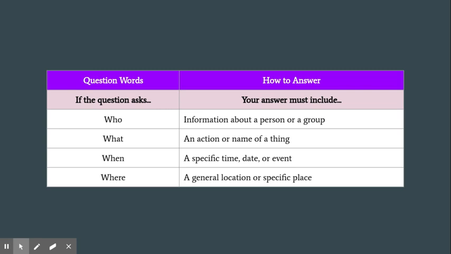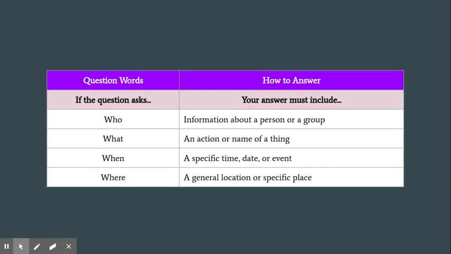If the question asks when, your answer must include a specific time, date, or event. If the question asks where, your answer must include a general location or specific place. So now let's work with this chart a little bit more. If the question asks who, what must your answer include?